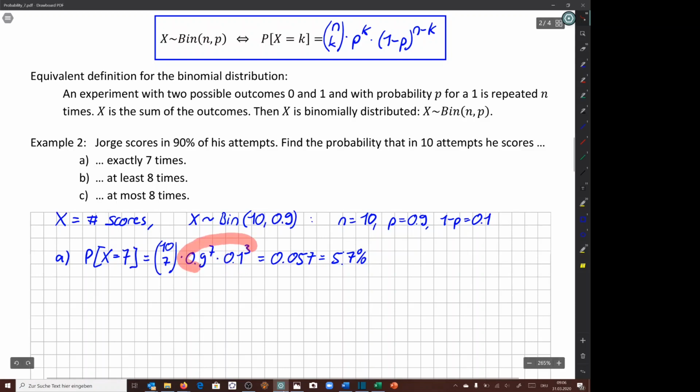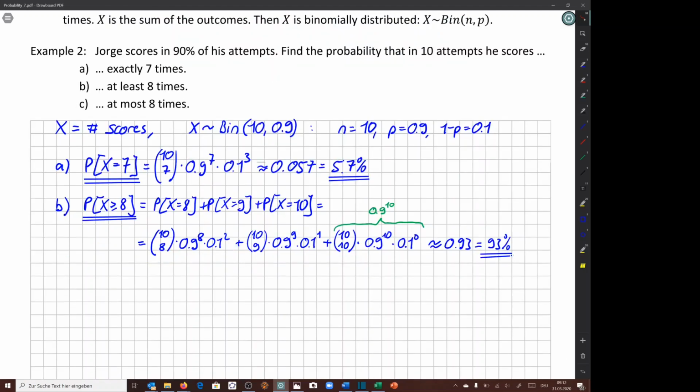So the multiplication of these two probabilities is the probability of him first hitting 7 times and then not scoring 3 times. But we're interested in just generally him scoring 7 times and not scoring 3 times, so the order doesn't matter. The number of possible orders: he's attempting 10 times, and 7 out of these 10 times he scores, so there are 10 choose 7 possibilities, and we get this formula in that way as well.